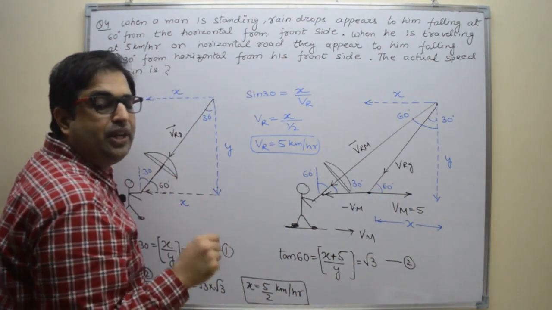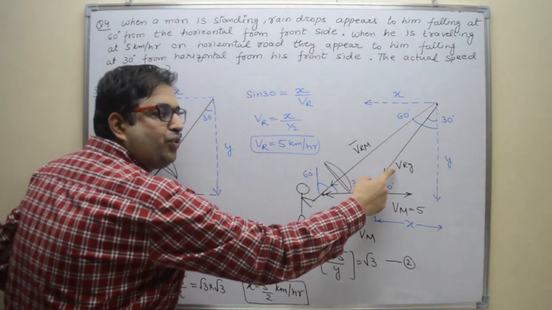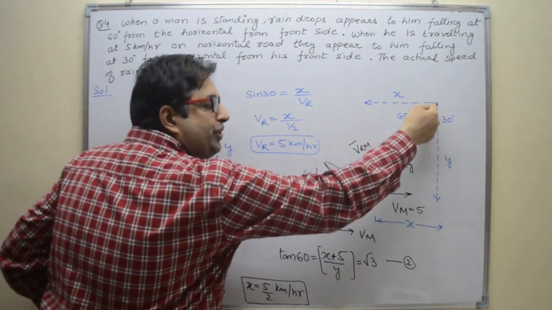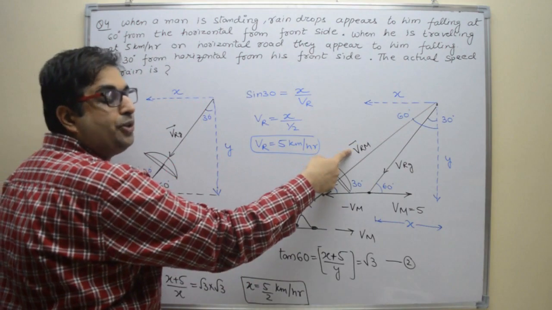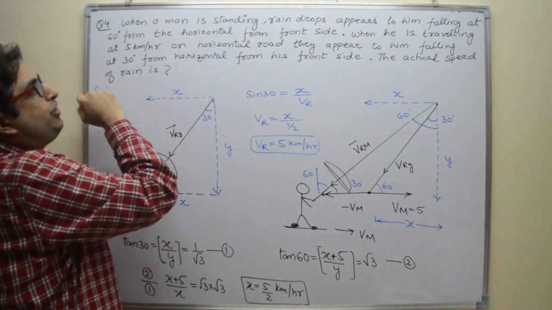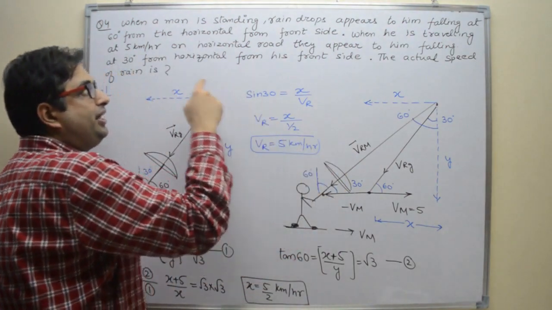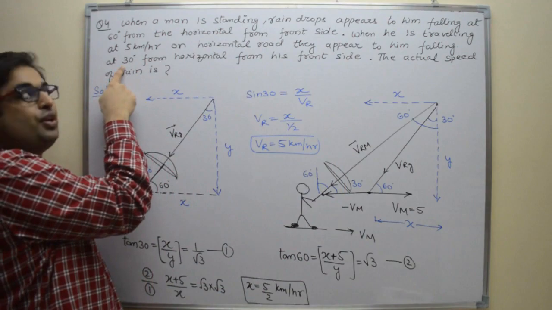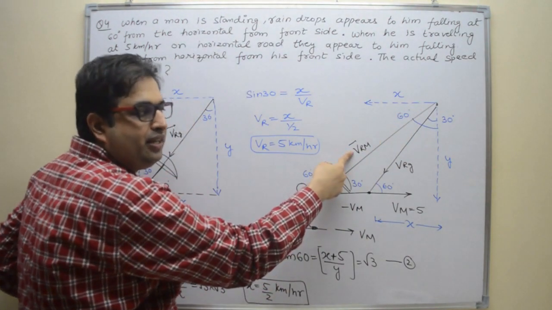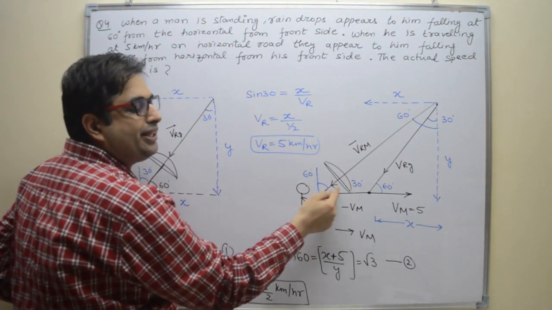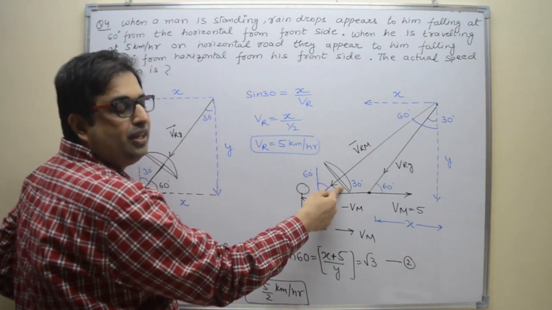What we have to find out? We have to find out velocity of rain observed by man, means minus Vm we have to add in Vr. So Vr minus Vm, this is velocity of rain observed by moving man. Man is moving with speed 5 km per hour. So moving man is observing that rain is falling at 30 degree with horizontal. So this is the velocity of rain observed by man, and this angle is given to us, 30 degree.